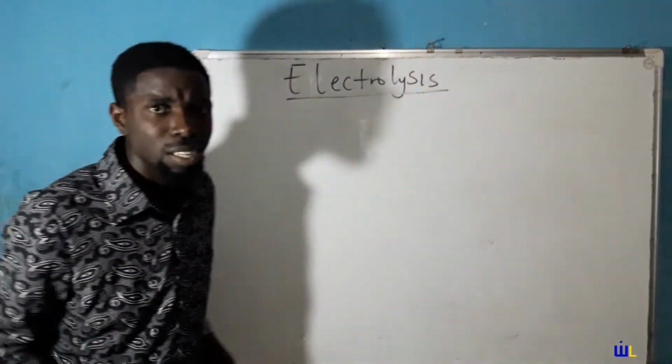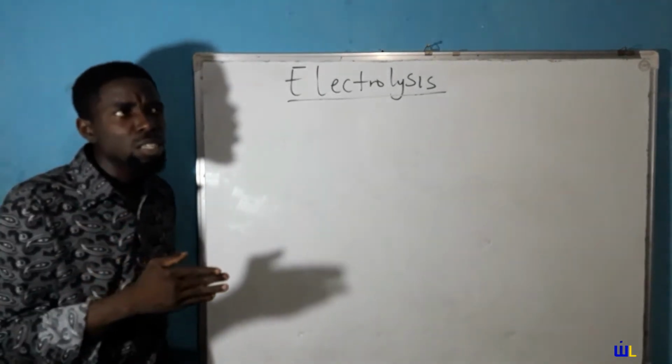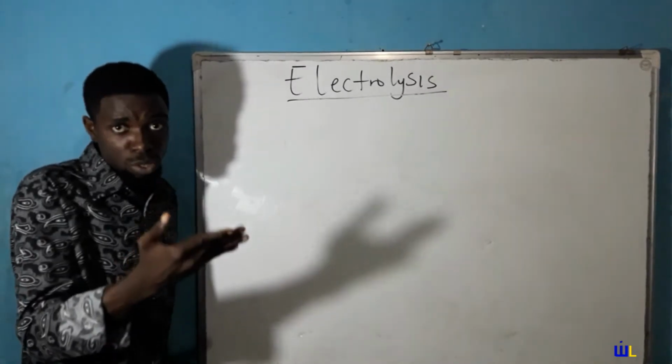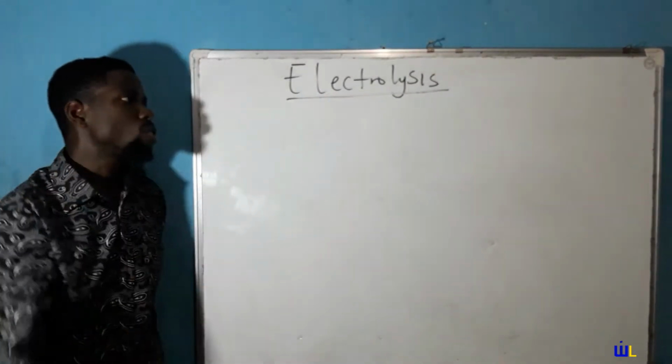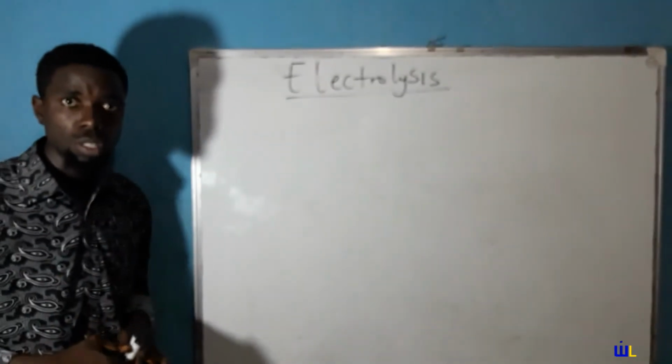Electrolysis, on the other hand, is the exact opposite of that process. So if your battery has an energy conversion of chemical energy to electrical, electrolysis is electrical to chemical. Okay, so with that said, let's now put out a proper definition of electrolysis.